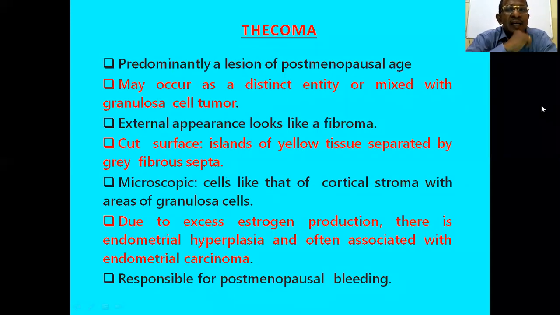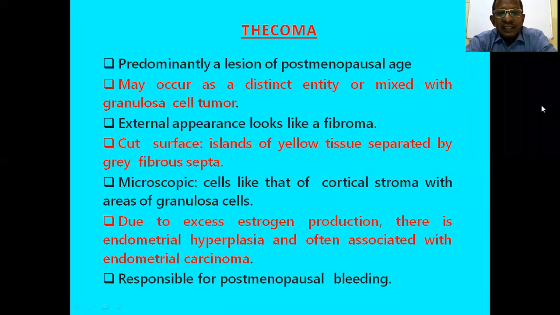Then thecoma, another sex-cord stromal tumor. It is predominantly a lesion of postmenopausal age, and it may occur as a distinct entity or mixed with granulosa cell tumor. External appearance looks like fibroma, and the cut surface shows islands of yellow tissue separated by gray fibrous septa. Microscopically, cells are like that of cortical stroma with areas of granulosa cells.